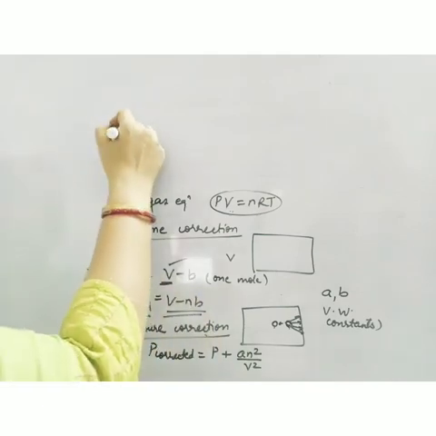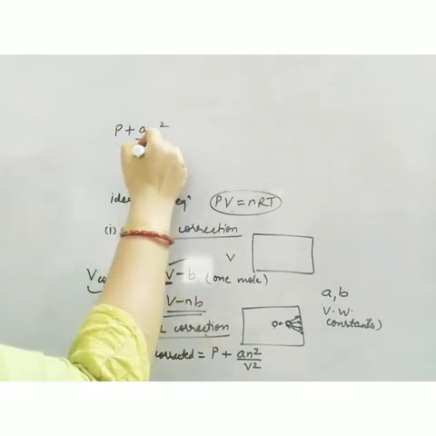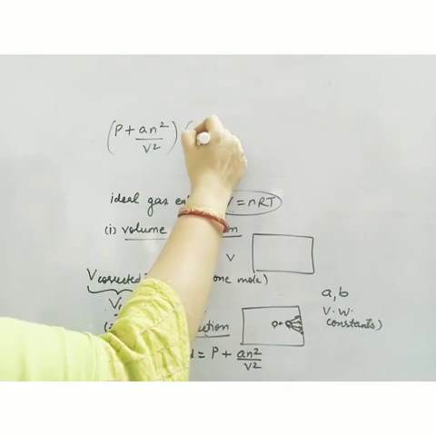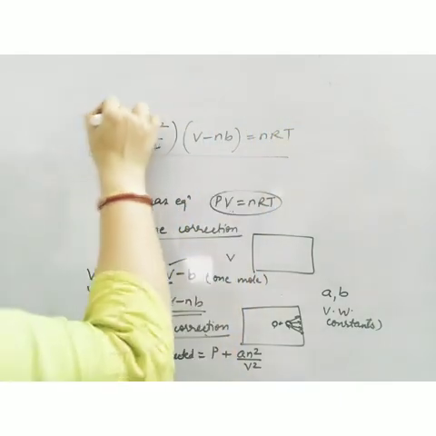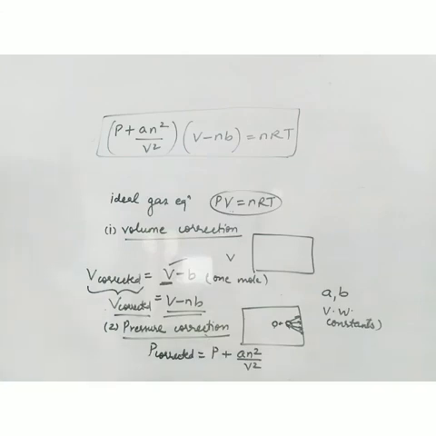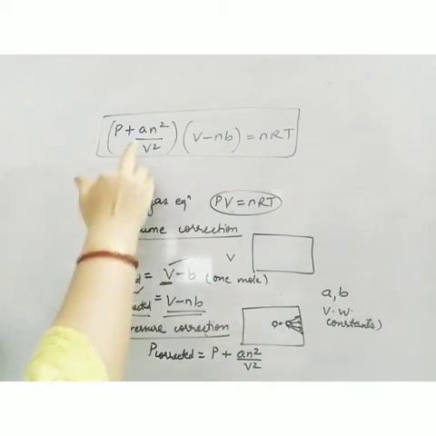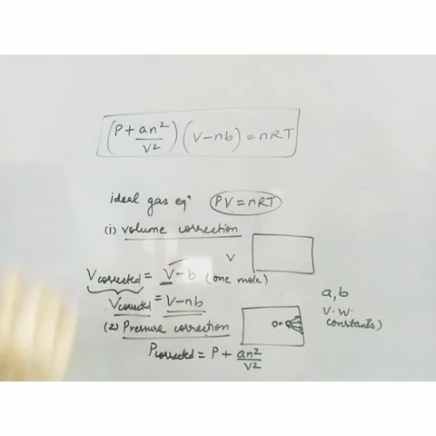Now we'll combine these two corrections. So my final equation is (P + an²/V²)(V − nb) = nRT. This equation is the van der Waals equation for real gases. It is followed by all real gases. It will be followed by the ideal gas also, because if the gas is ideal, a will be 0 and b will be 0. Here a and b are the van der Waals constants.